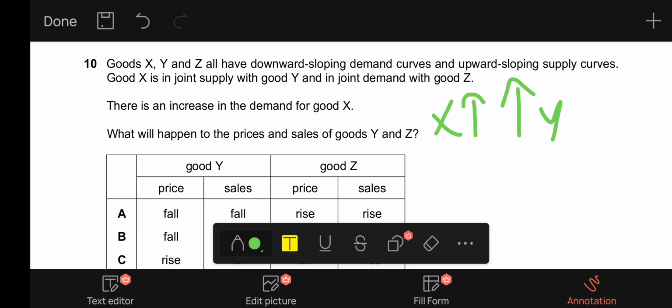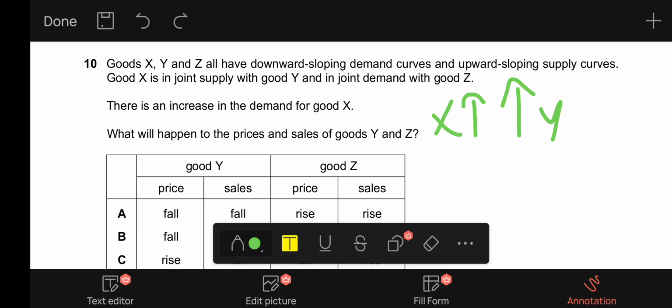For example, if we take sheep, if the meat of the sheep is demanded more, then along with the meat, the wool would also have to be supplied, so that will increase the supply of wool. Therefore, if two goods are in joint supply, if one's demand increases, definitely the other's supply will increase. So if good X demand increases, the supply of good Y will increase because they are in joint supply.